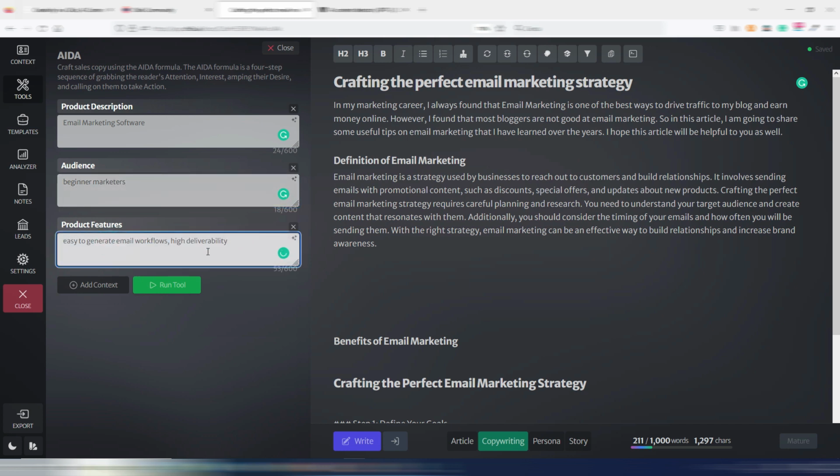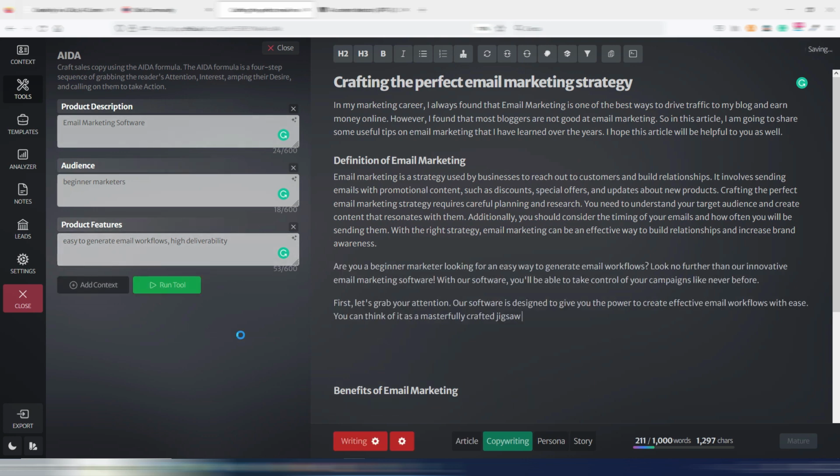For example, easy to generate email workflows, high deliverability. This can be some kind of features for an email marketing software. And if I choose, I can also choose article mode or persona or story, but in this case the best is copywriting mode. I can run the tool and Chibi will generate an AIDA following my context here.